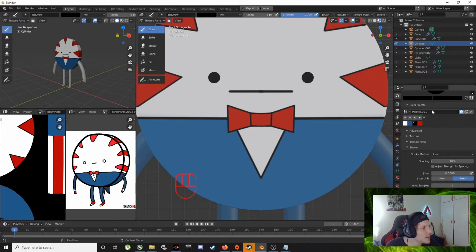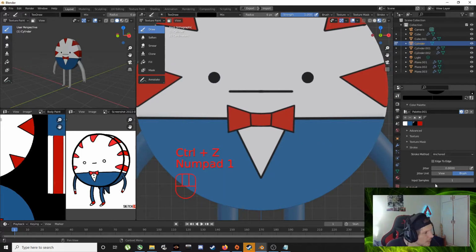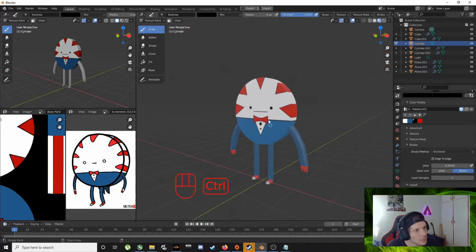That's that, and then back to what's it called? Anchored. Constant. Bloop. And now it's doing this weird little thing because we have symmetry on. So let's put symmetry off for a moment. Boom. That's a painted Peppermint Butler.